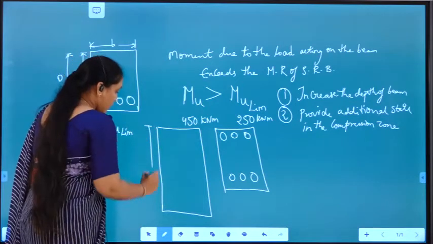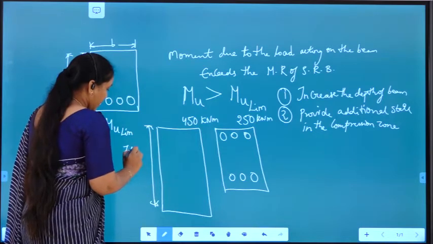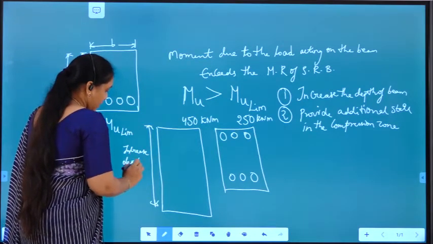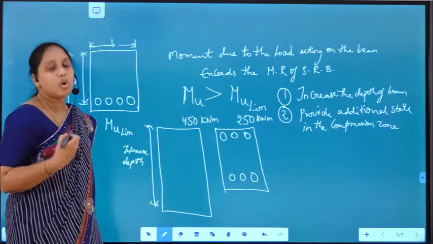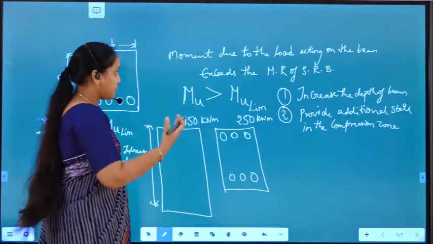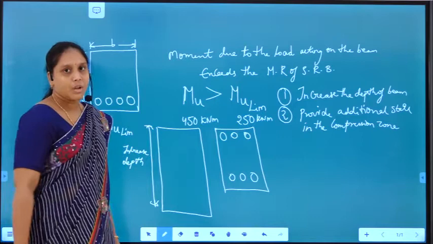Here we are increasing the depth. So these are the two alternatives we can adopt so that we can improve the moment carrying capacity of that particular beam.